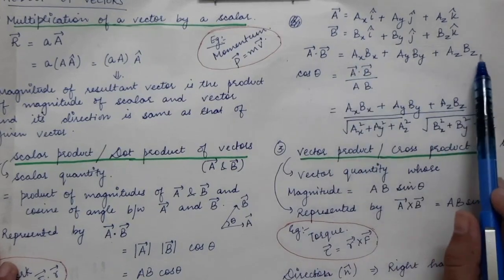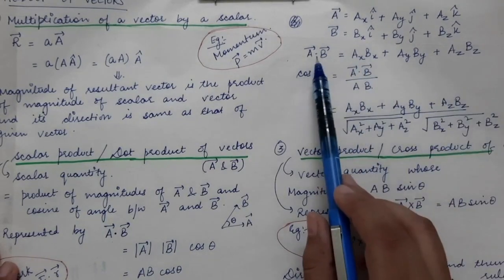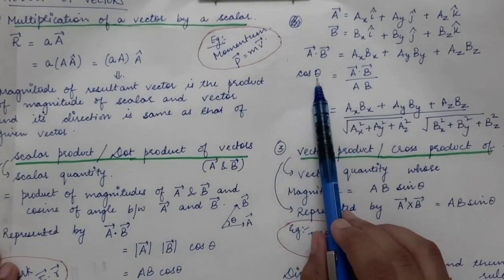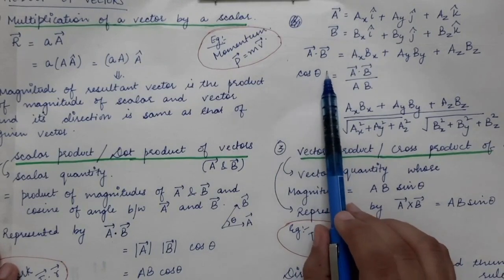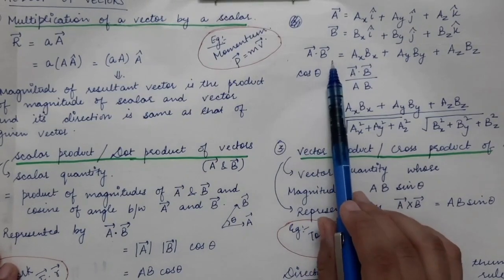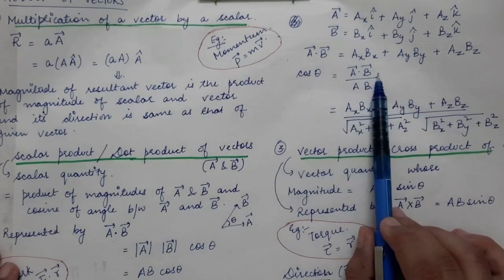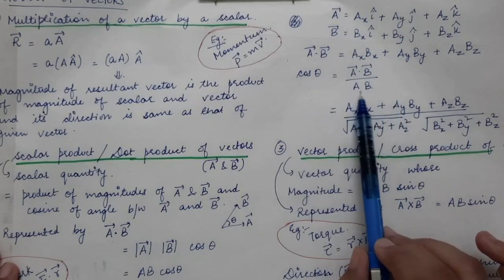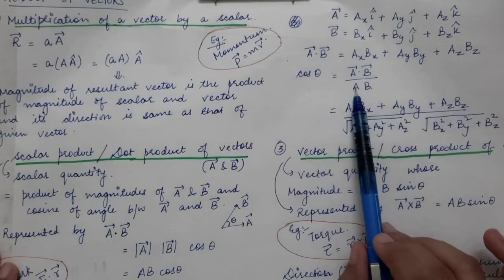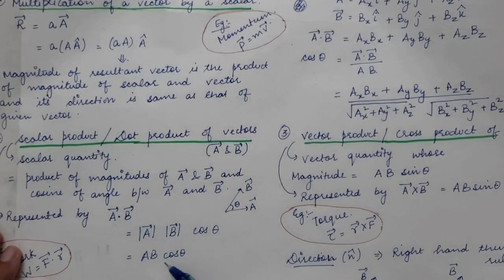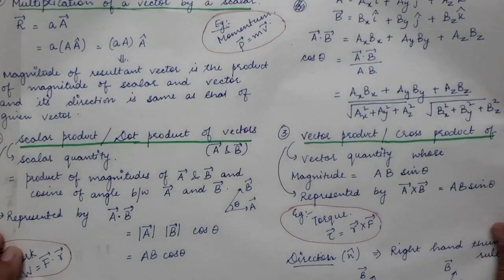You can clearly see there are only magnitudes, there is no direction, so this is a scalar quantity. Similarly, we can also find the angle between the two vectors. So in a question, if you are asked to find the angle between the two vectors, you can simply do the dot product of the two vectors and divide this dot product by the magnitude of each vector. This formula comes from A vector dot B vector is equal to AB cos theta. So cos theta will be equal to A dot B divided by AB.